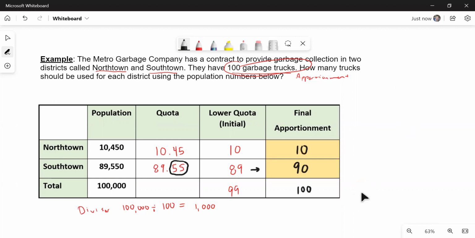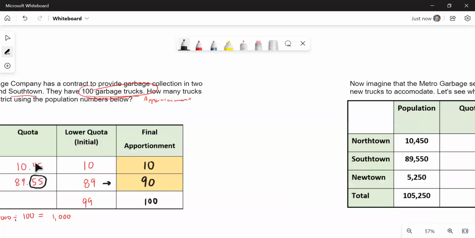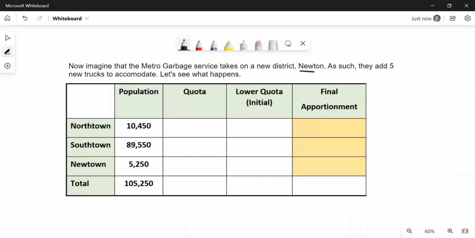All right. Now, to illustrate the new states paradox, what happens is Metro Garbage Company decides to expand their service. So they take in a new district called Newtown. Now, if you look at Newtown's population of 5,250, and we remember from before that there was about 1,000 people per garbage truck, they've decided to add 5 new trucks. It makes sense because it's about 5,000 people. So now we have a total of 105 trucks, no longer 100, but 105 trucks.